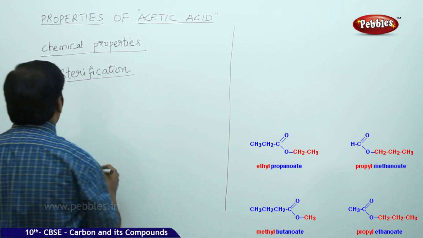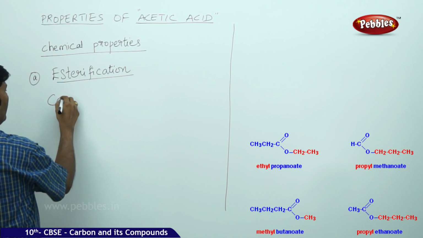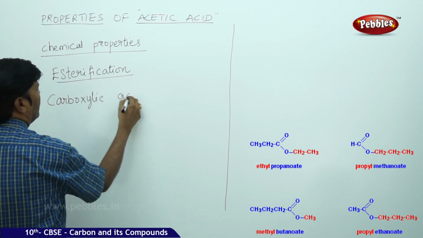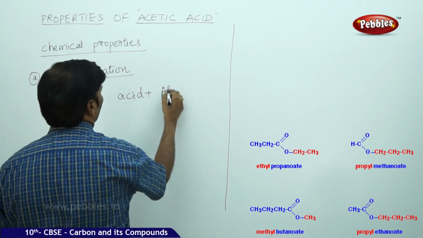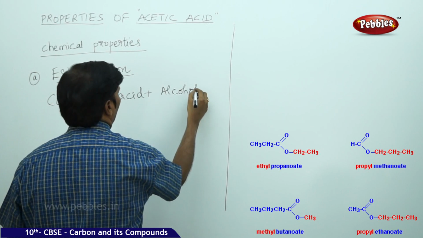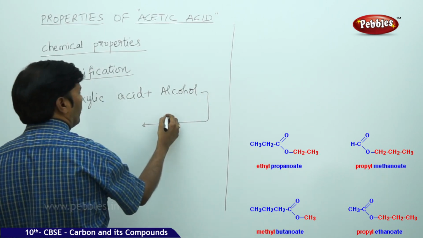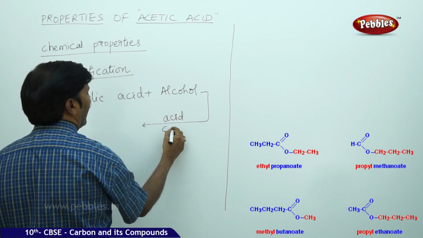What do you mean by esterification? Esterification is nothing but carboxylic acid plus alcohol in the presence of a small amount of acid acting as catalyst.